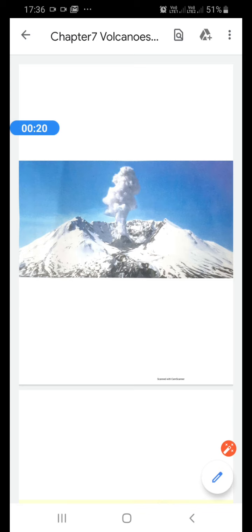Constructive effects tell you all the landforms which are formed due to volcanic eruption or by the deposition of the lava from the interior of the earth. I have posted some pictures, and while I show the pictures, I'll explain them to you and you will be able to understand better.